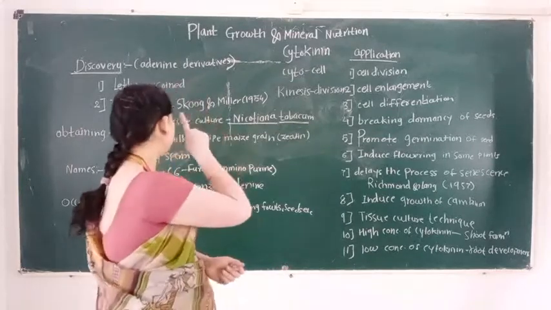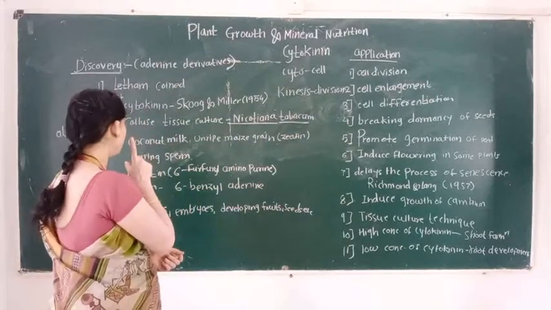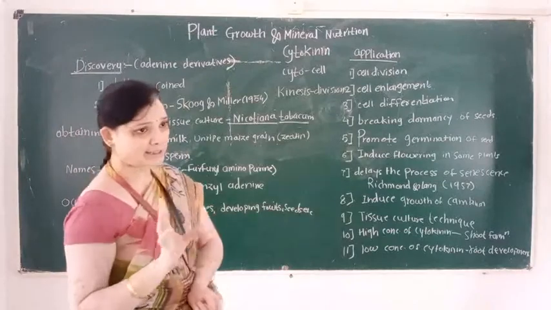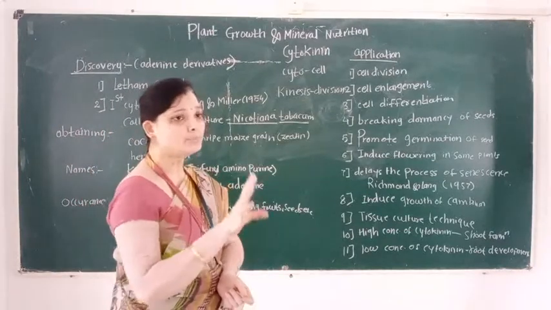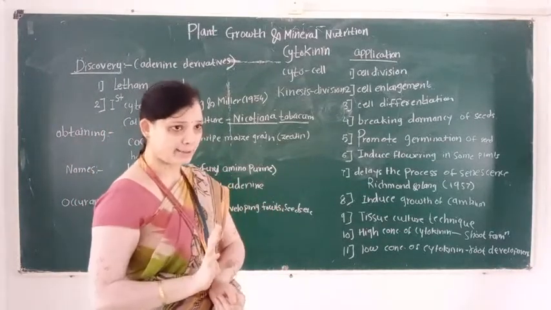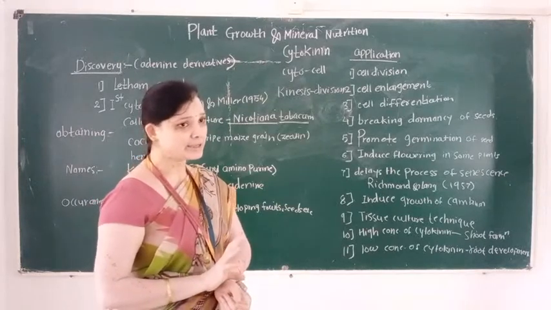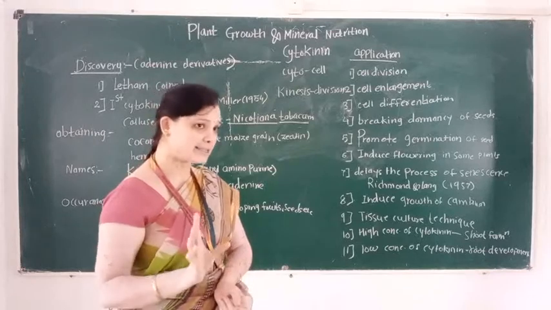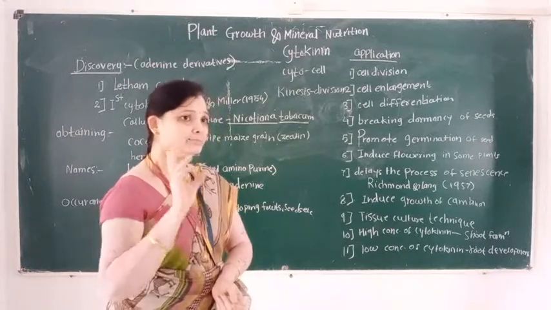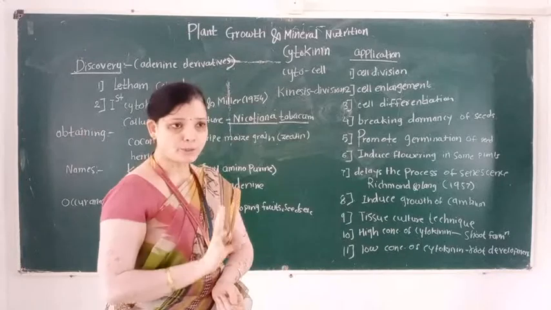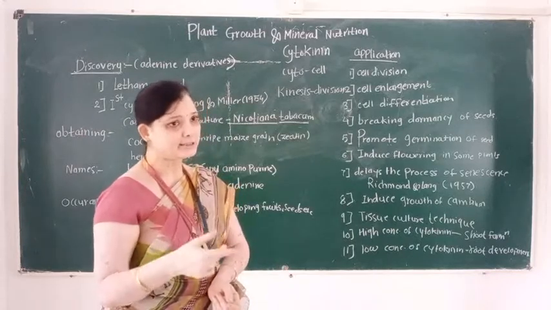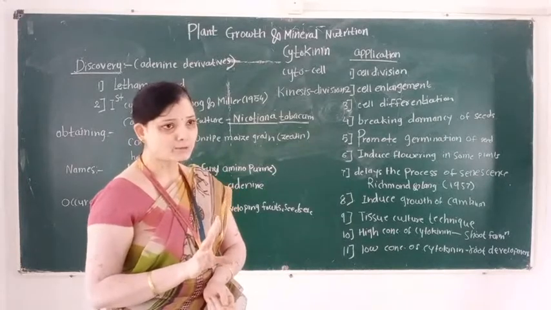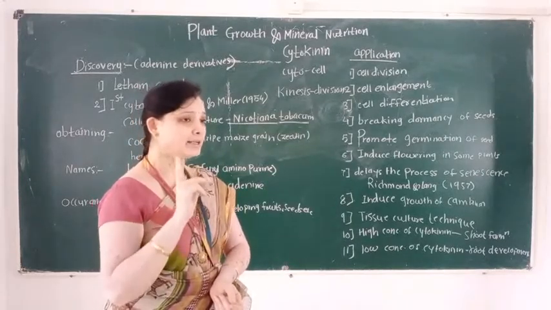Skoog, Miller and their colleagues discovered the phytohormone cytokinin. Cytokinin is synthesized in developing embryo, endosperm, fruit and seed. Examples of cytokinin are kinetin, and the second example is zeatin. It is obtained from coconut milk, unripe maize grain, and herring sperm.